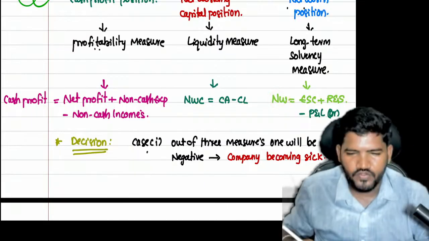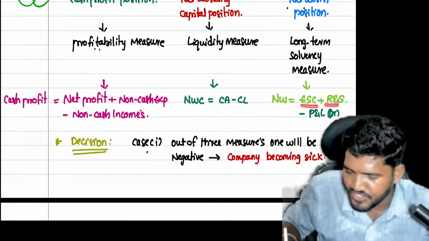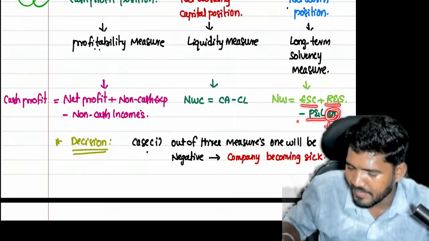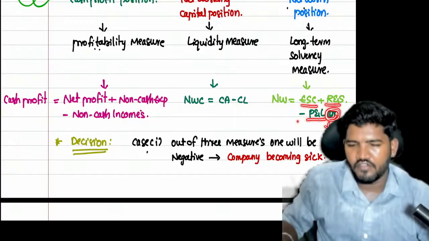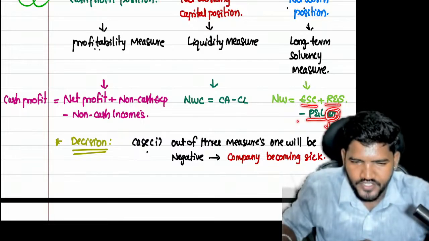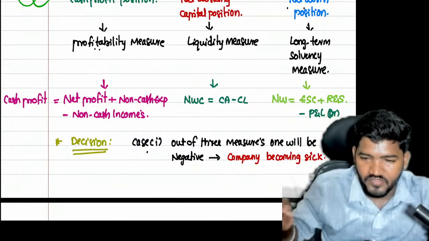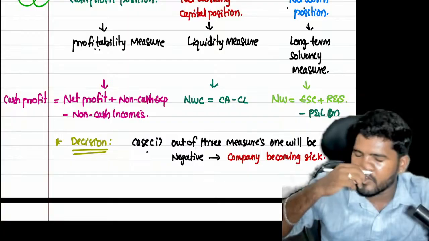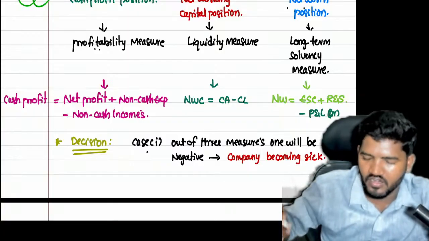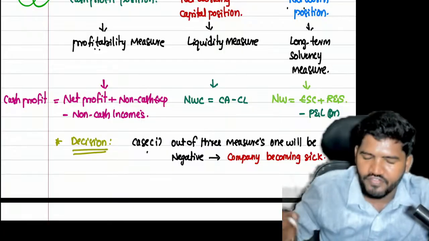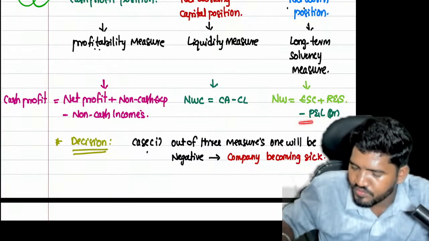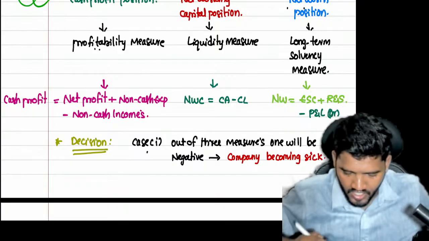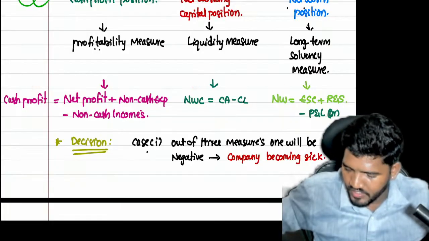Sir, how do I calculate net worth? Equity share capital plus reserves and surpluses minus P&L account debit balance. The P&L account debit balance is nothing but fictitious assets. Fictitious assets appear at the end of the asset side of the balance sheet, such as P&L account debit balance, goodwill written off or preliminary expenses written off. All of this is covered under fictitious assets. If any fictitious assets are there, you have to reduce them from the sum of equity share capital and reserves and surpluses. So this is the way to calculate cash profit, net working capital, and net worth.